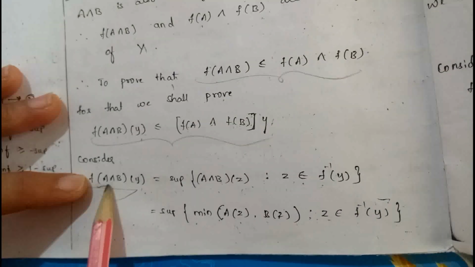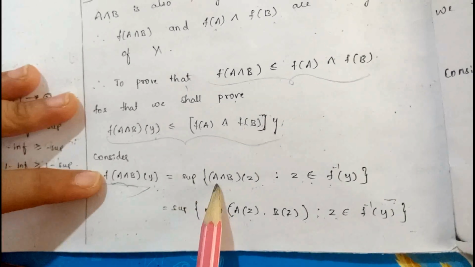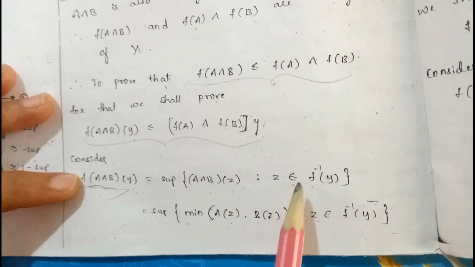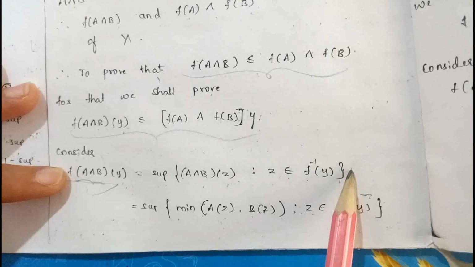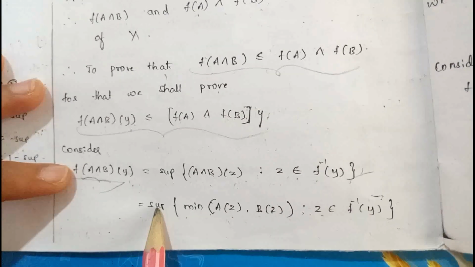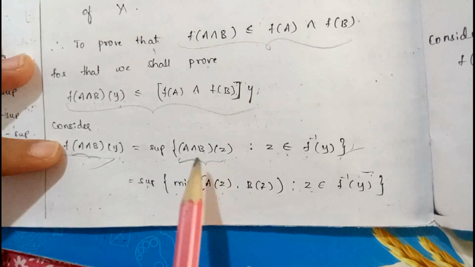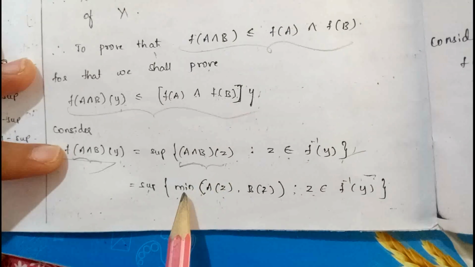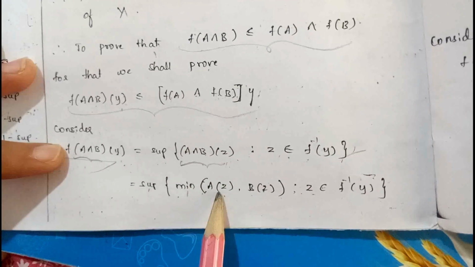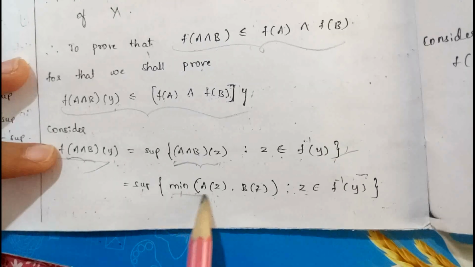Here we have a intersection b. Supremum of a intersection b of z, z belongs to f inverse of y, by using the definition. That is supremum of... you know about the operations on fuzzy sets. Under that, you know about the intersection. That is a intersection b of z is nothing but the minimum of a of z comma b of z, z belongs to f inverse of y, by using the intersection definition.